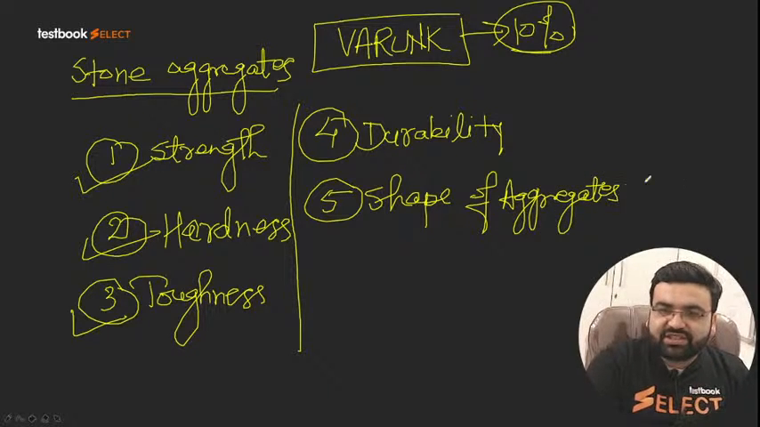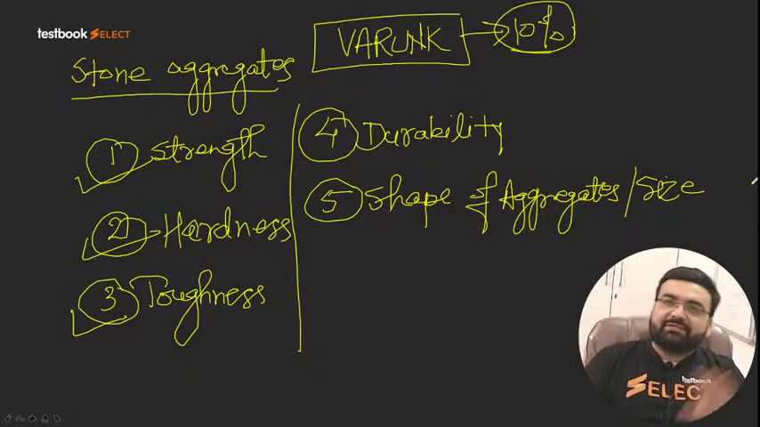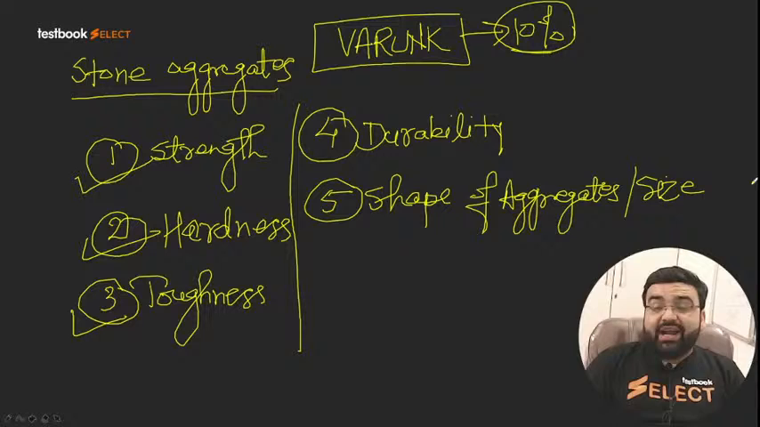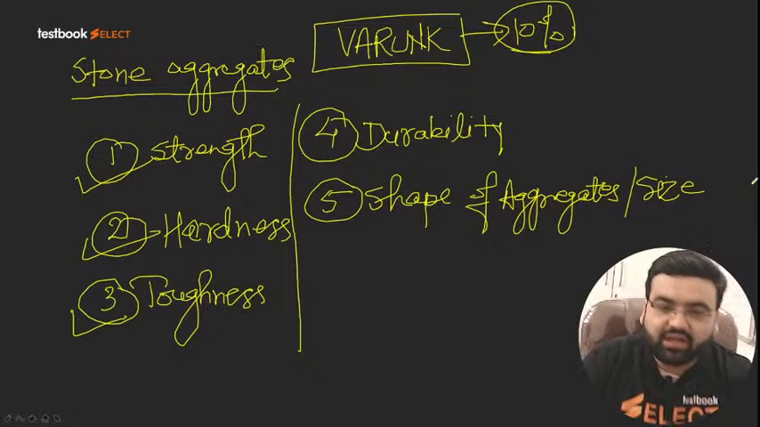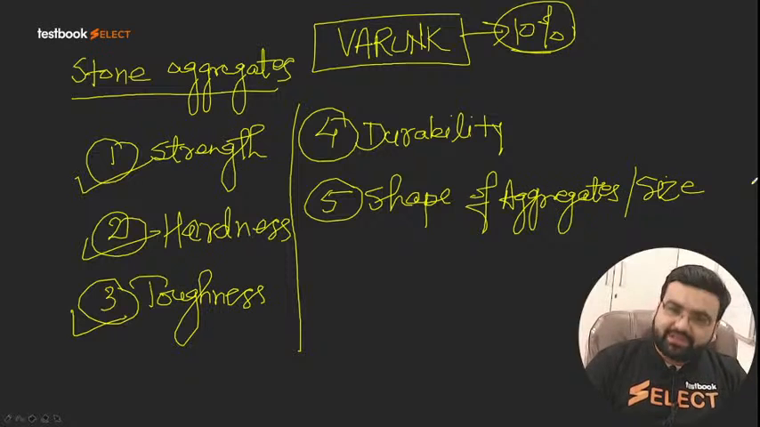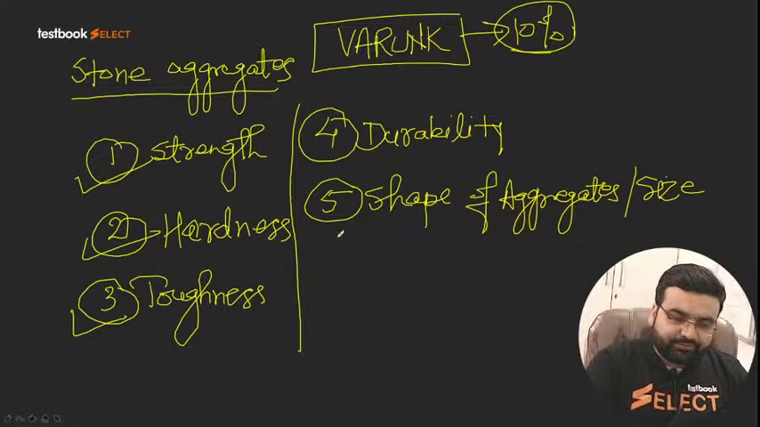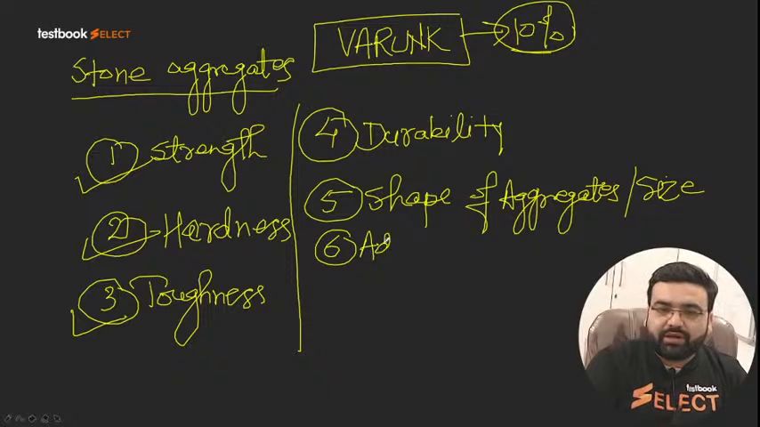Shape of aggregates, and sometimes size also. Size of the aggregates, right? Whether it is flaky in nature, whether it is an elongated aggregate, depending upon the shape of the aggregates, we also define what its properties could be. Okay. Number 6, the sixth property of aggregates is the adhesion with bitumen.